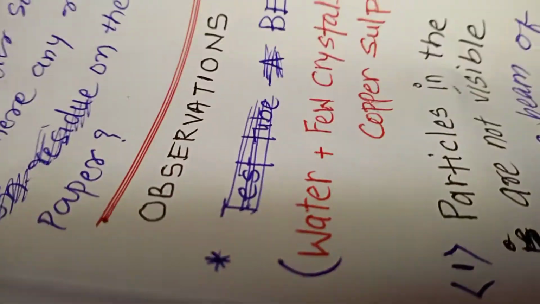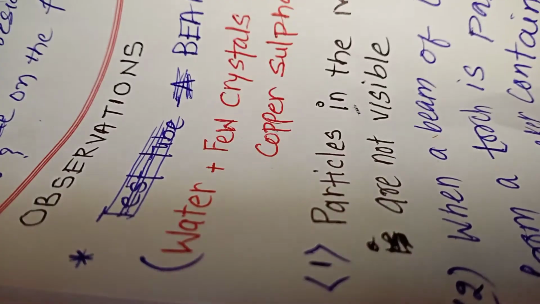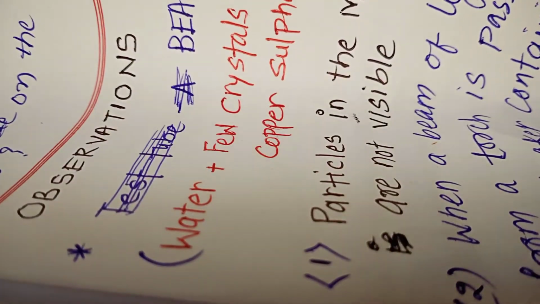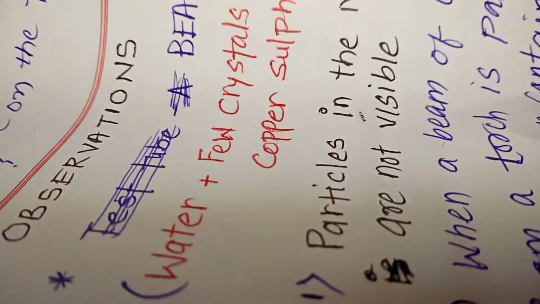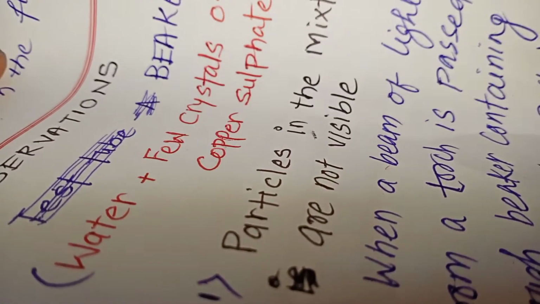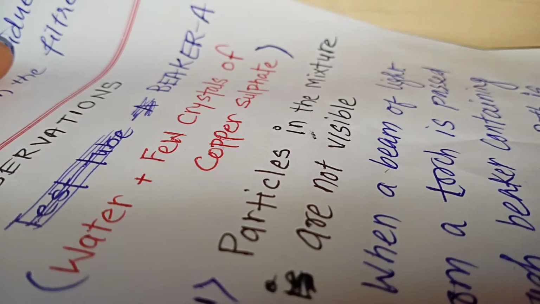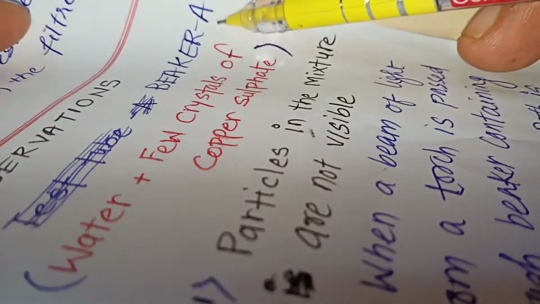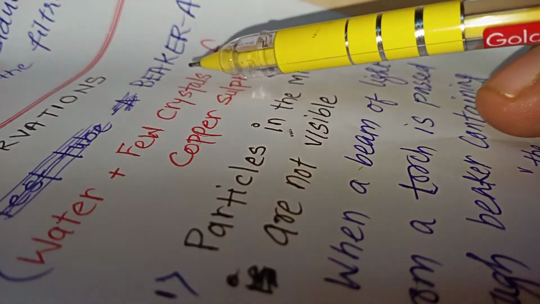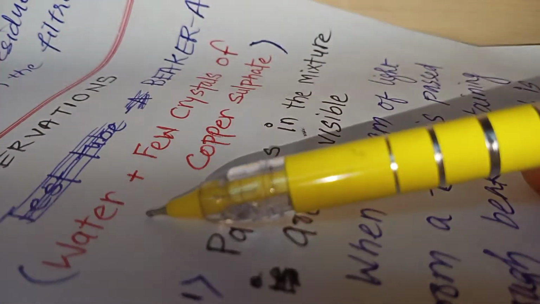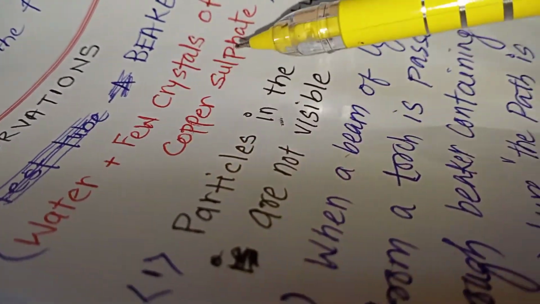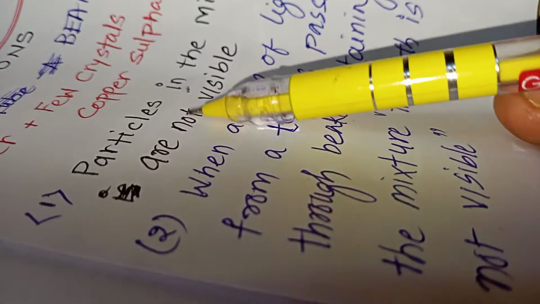Hello, dear students. We are supposed to study the observations now. So, we should start studying these observations, and we shall start with beaker A. Let us study beaker A. In beaker A, we have water plus a few crystals of copper sulfate.